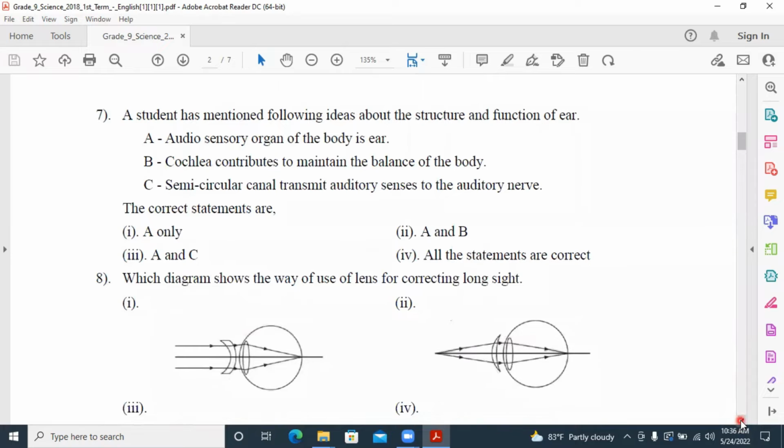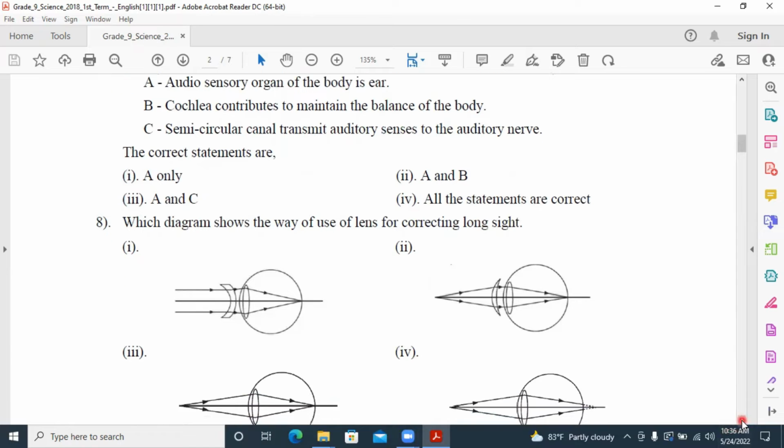Seventh question. A student has mentioned the following ideas about the structure and function of the ear. A. The audiosensory organ of the body is the ear. Yes, it's correct. B. The cochlea contributes to maintain the balance of the body. It is incorrect. Semicircular canals contribute to maintain the balance of the body. So B is incorrect. The function of the cochlea is that auditory senses are transmitted to the auditory nerve. So A only is correct here.